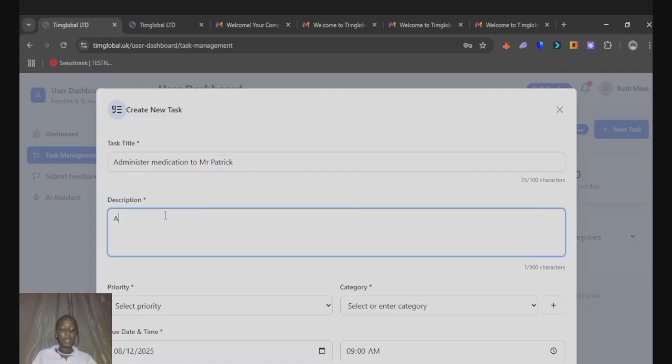So let me describe the medication I want to administer. Administer paracetamol to ease Mr. Patrick's pain.